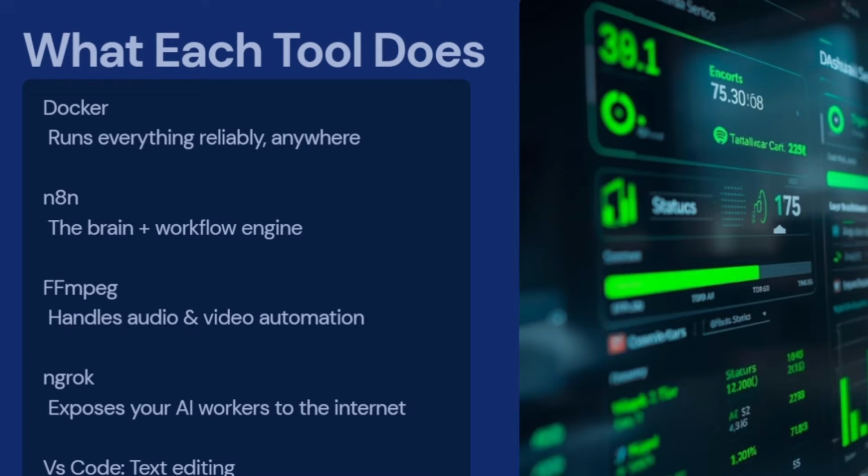Okay, so this is what ngrok is about. After you've done everything on your system, your AI worker is already on your system. Sometimes your AI worker needs to be available, needs to be reached online. ngrok exposes a way for a tool to be able to communicate with your AI worker. So this is just to ease communication between external tools that exist on the internet and your AI worker, your n8n environment. You understand? That's essentially what ngrok does.